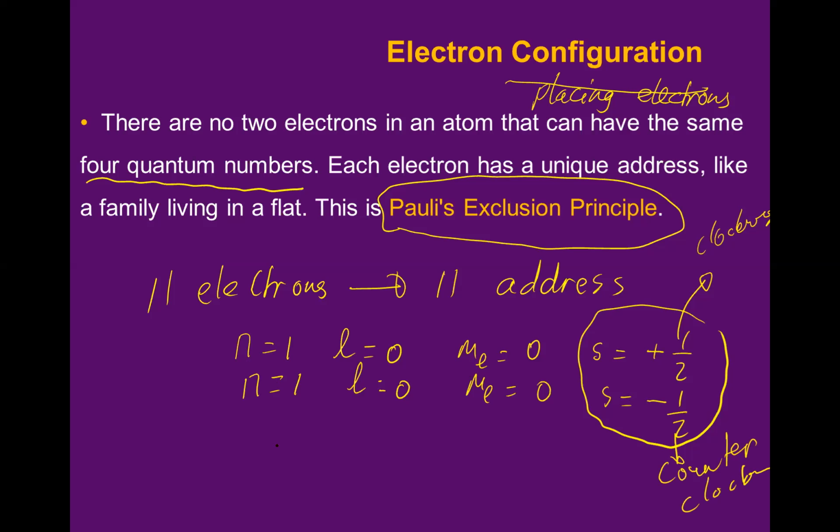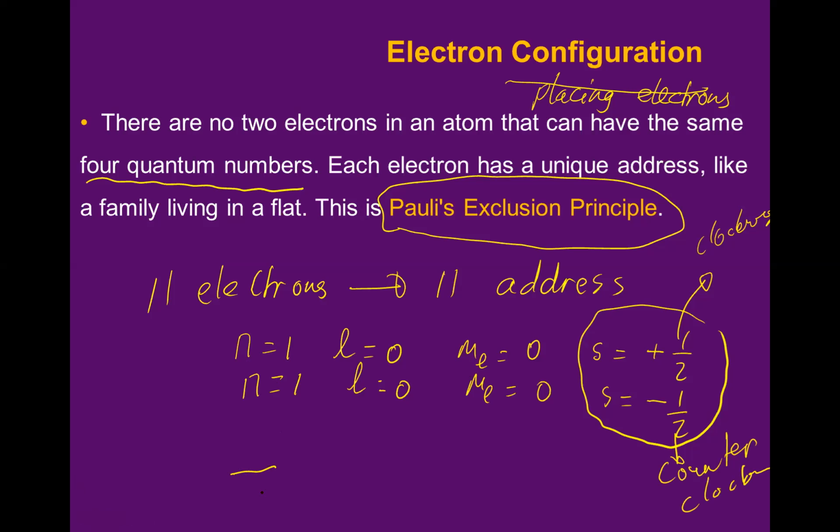That's why, in an orbital, let's not use this one because it's difficult to draw later on. Let's use this slide. I'm going to show the orbital with this line, okay?